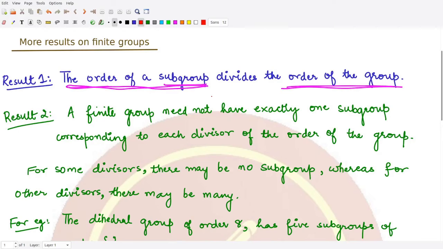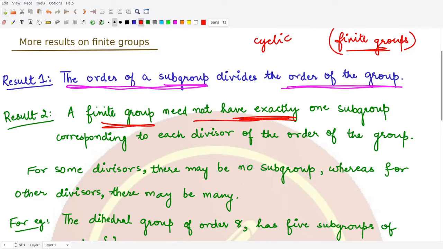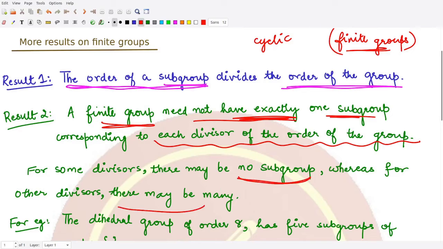We know by the fundamental theorem on finite cyclic groups that every divisor of the order of the group has exactly one subgroup. But if we remove the condition of being cyclic, then for only finite groups we cannot say the theorem holds. So a finite group need not have exactly one subgroup corresponding to each divisor of the order of the group. For some divisors there may be no subgroup, and for some divisors there may be many subgroups.